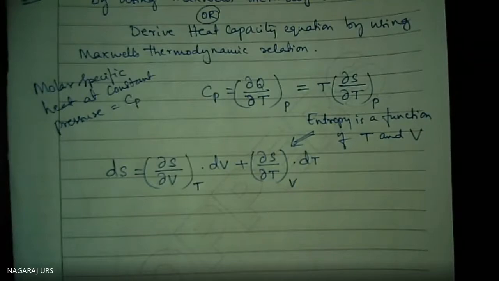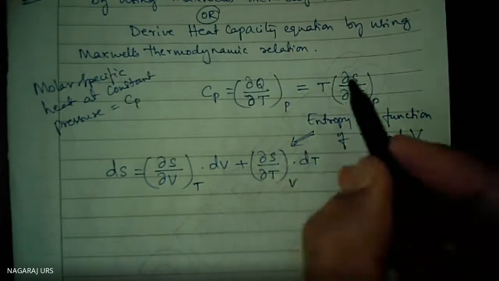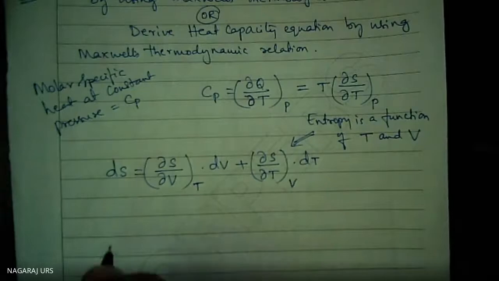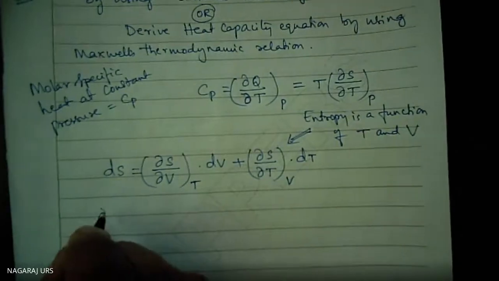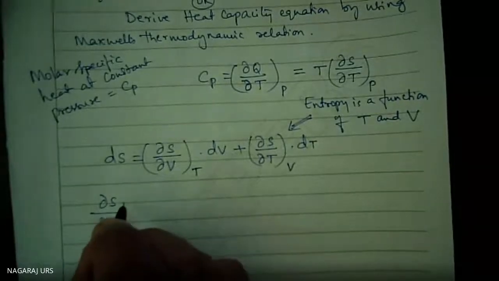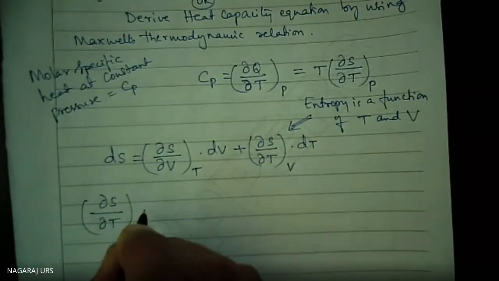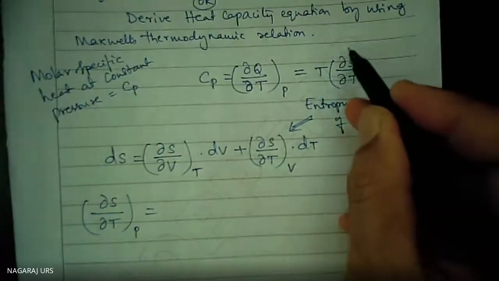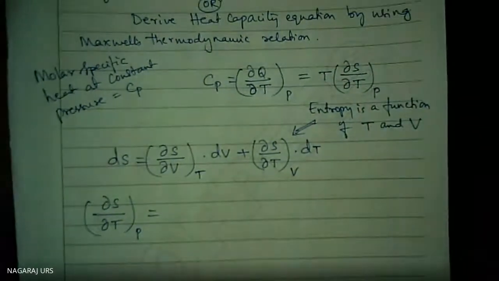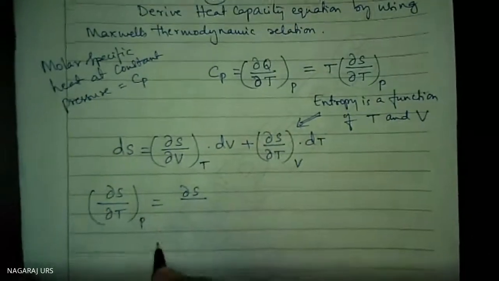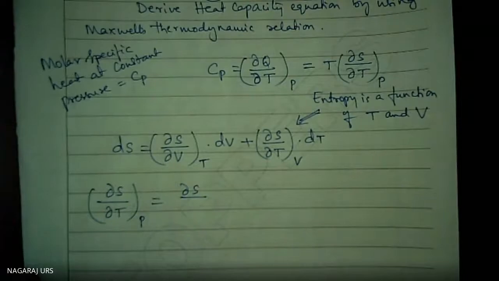Okay. So therefore, I want to calculate del S by del T at constant pressure. I can write this as a function of a function, chain rule.